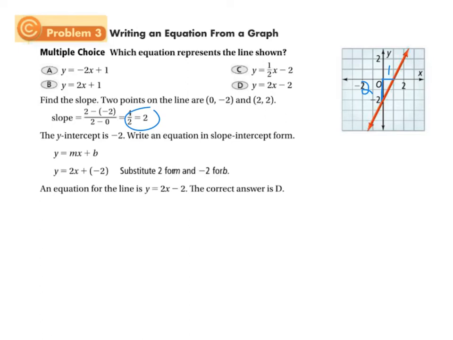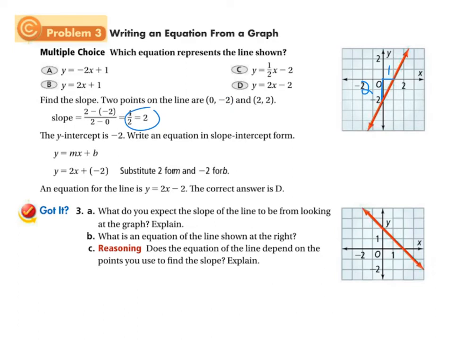Try this one on your own. What do you expect the slope of the line to be from looking at the graph? What features do you think it should have? And what is the equation of the line shown here? Now, does the equation of the line depend on the points you use to find the slope? Answer those questions and we'll come back in a second to provide the solution.